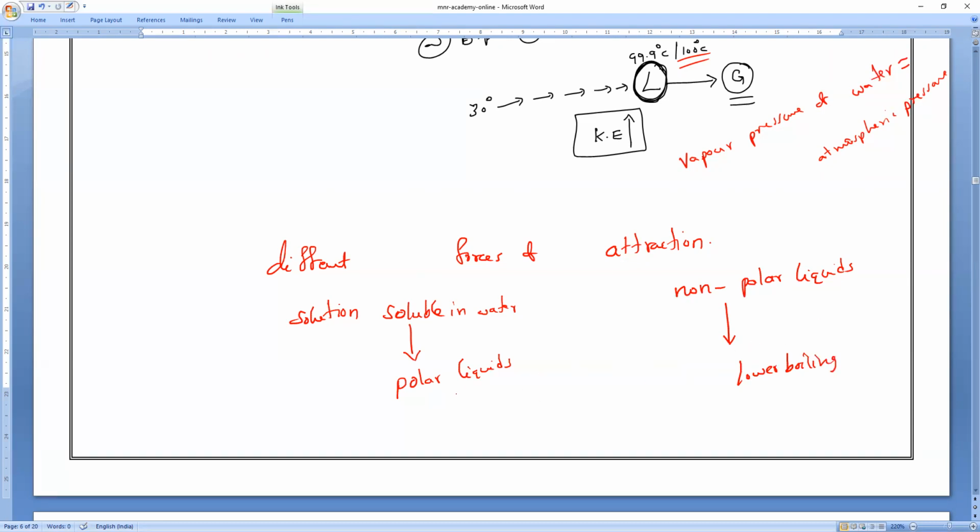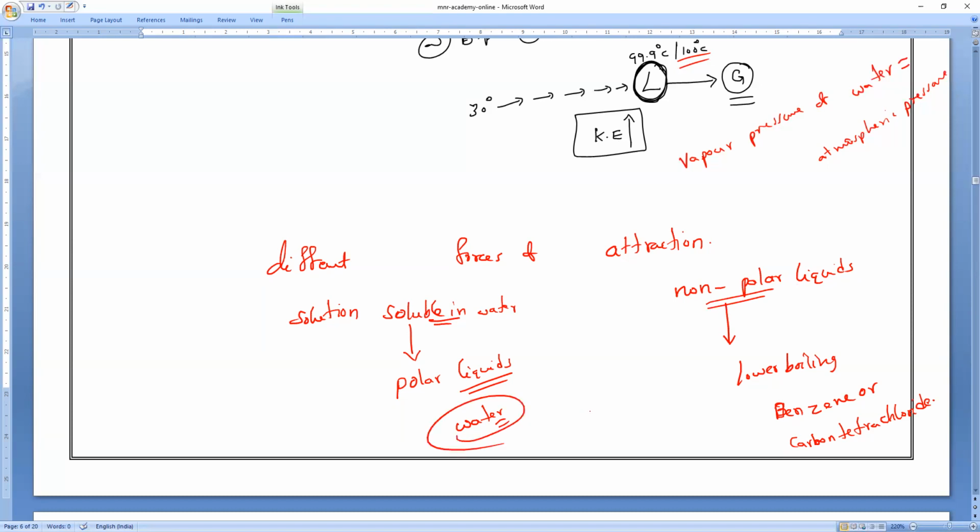Do you all understand, everybody? An example of polar liquids is water. Non-polar liquids, you can take benzene, or alcohol and all. You can take benzene, you can take carbon tetrachloride. These are all examples of non-polar substances. So polar substances are those that are soluble in water, and non-polar ones are not soluble in water.